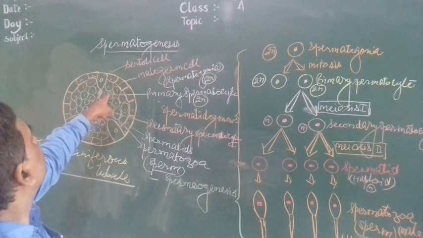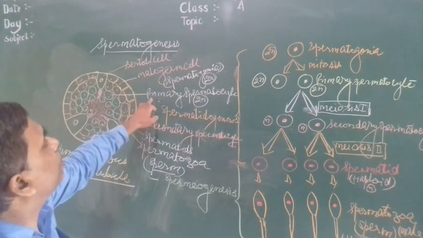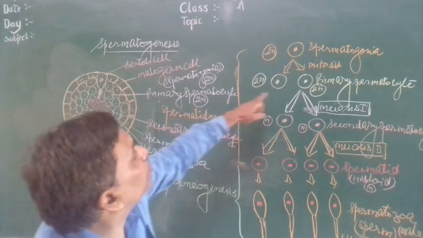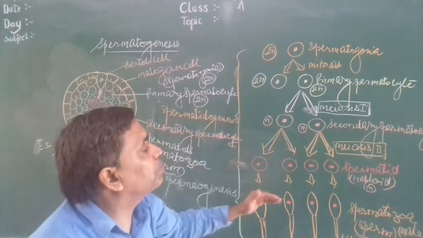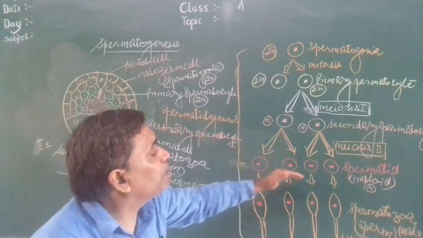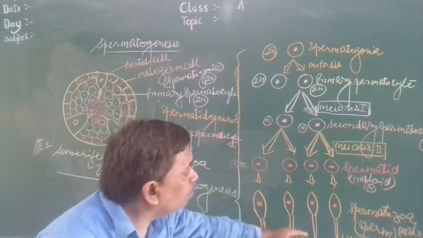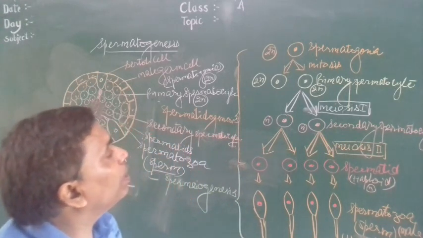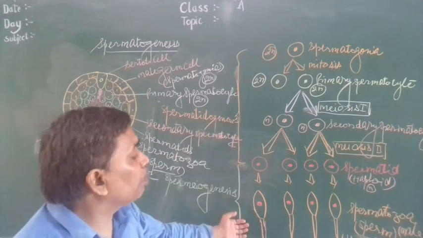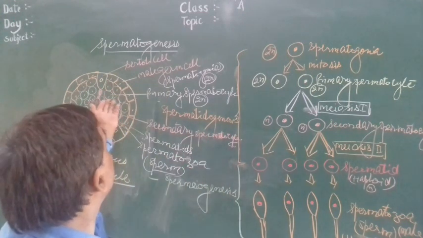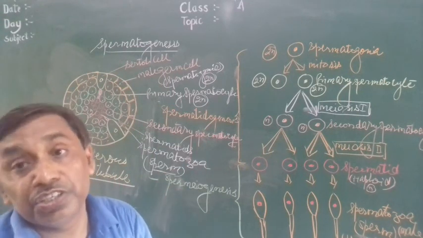Then this male germ cell, spermatogonia, increases in size, divides and produces a large number of primary spermatocytes by mitosis division. Then primary spermatocyte undergoes meiosis first, forming secondary spermatocyte. Then it undergoes meiosis second, forming spermatids. Then spermatids undergo spermiogenesis, then form the spermatozoa. So this is the entire process of the development of spermatozoa in the seminiferous tubule of the testis in male. The process is spermatogenesis. Thank you very much.